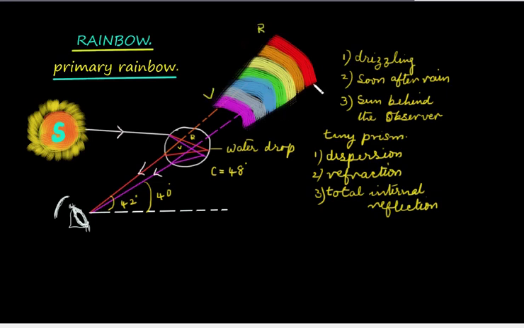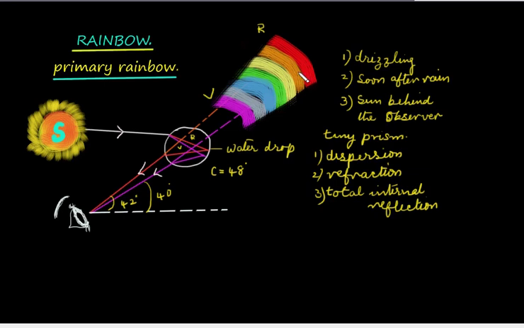The reason for the formation of this arc-like appearance is due to the fact that the emergent colors form a cone on the observer's eye. This is because each color reaches the eye at different angles to the horizontal level of the observer's eye. As you know, the rainbow is a virtual image.